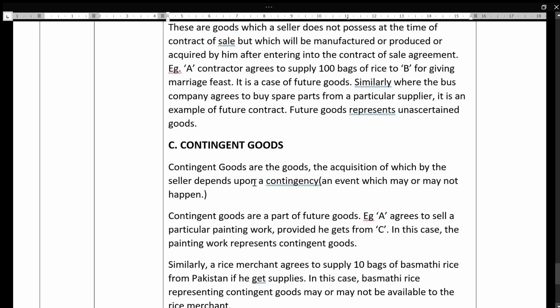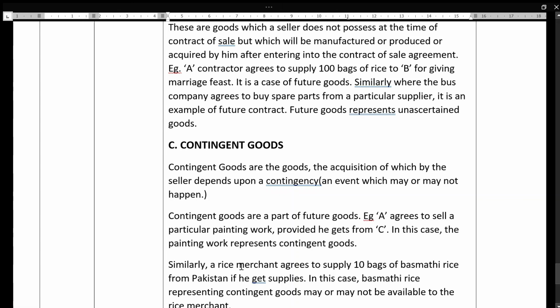These are goods where the acquisition of the goods by the seller depends upon a contingency. A contingency here means an event which may or may not happen. Contingent goods are part of the future goods. Example, A agrees to sell a particular painting provided he gets it from C. In this case, the painting represents contingent goods. If he gets it from C only, he can supply to the buyer. If he is not able to get it, then he cannot do that.